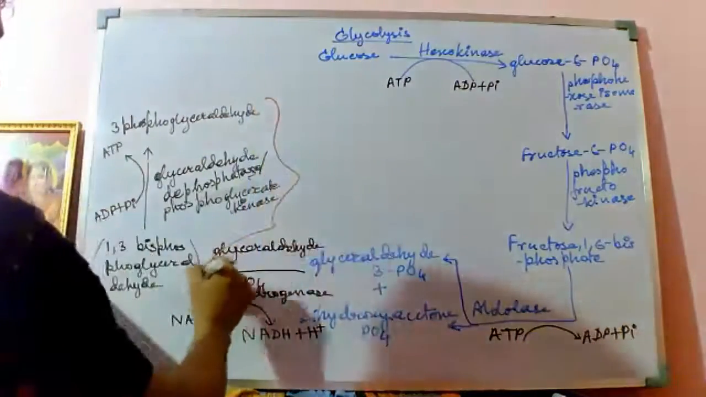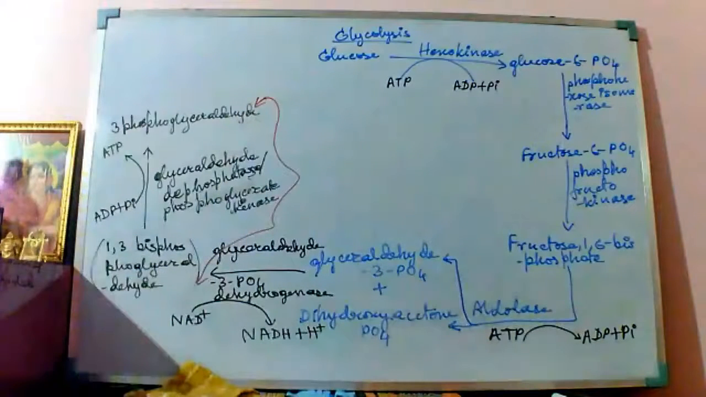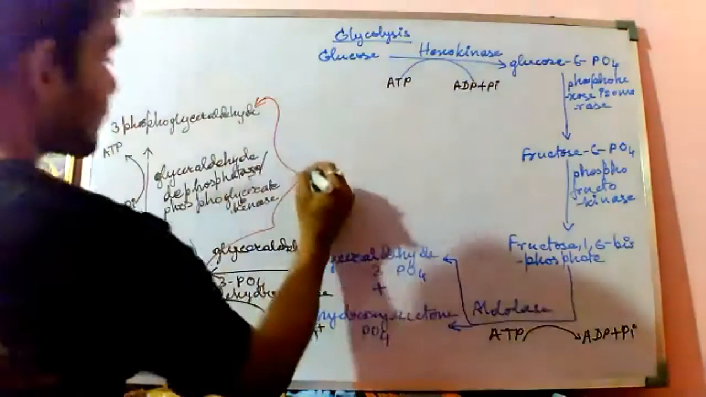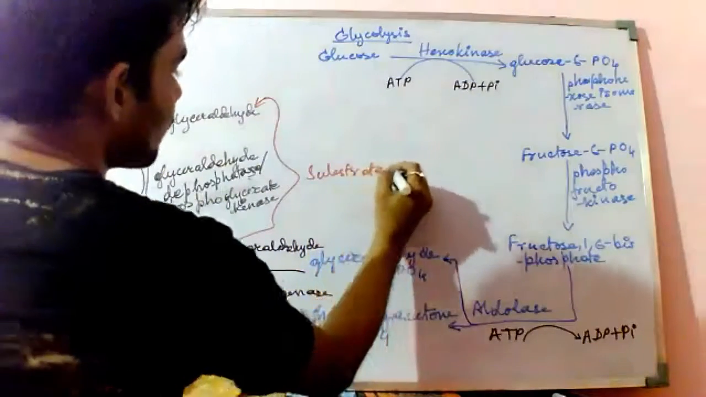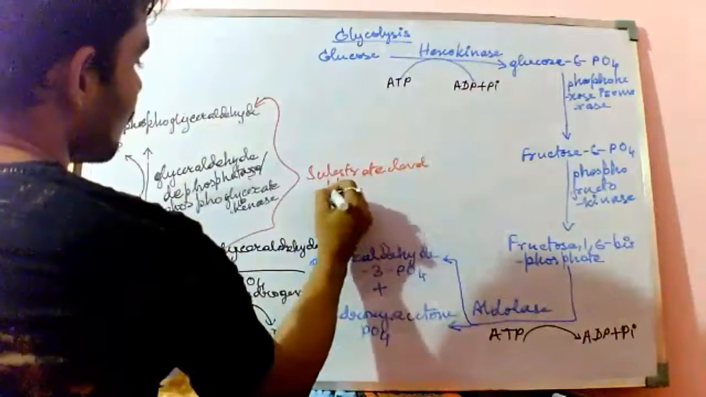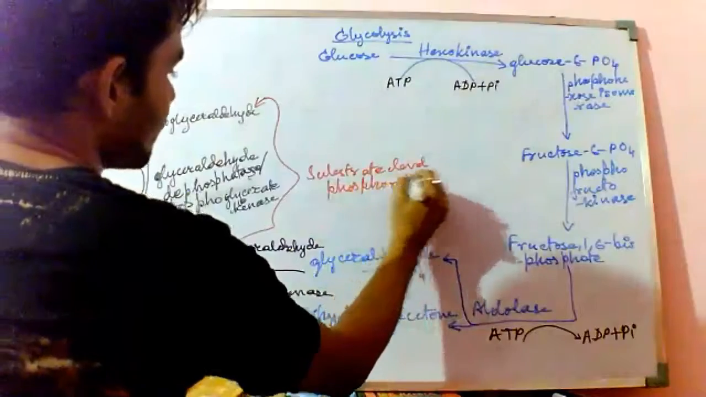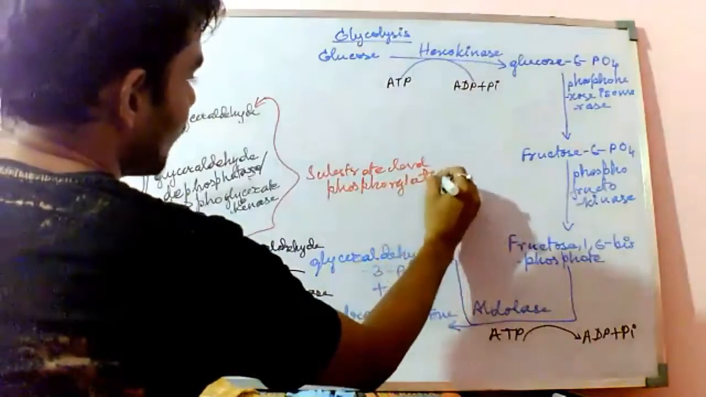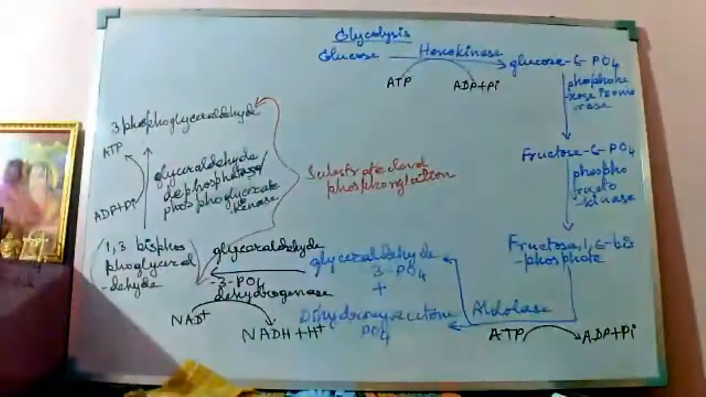So this particular portion, this conversion from 1,3-bisphosphoglyceraldehyde to 3-phosphoglyceraldehyde, is called substrate level phosphorylation. Okay, this is called substrate level of the phosphorylation.